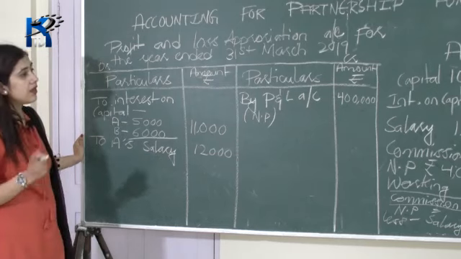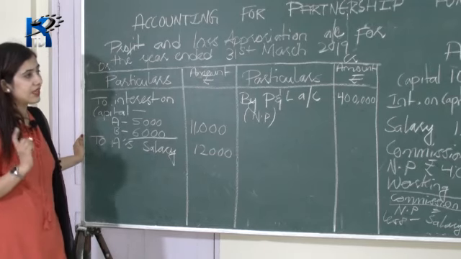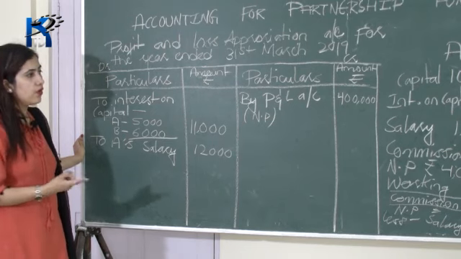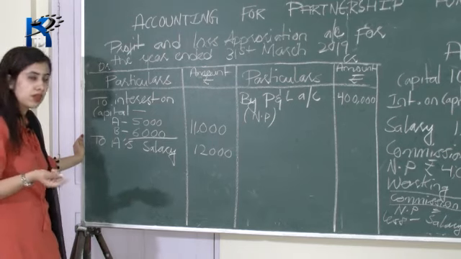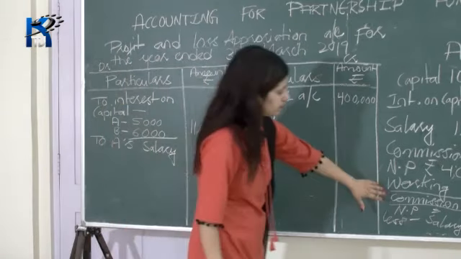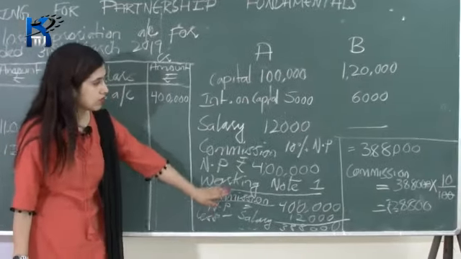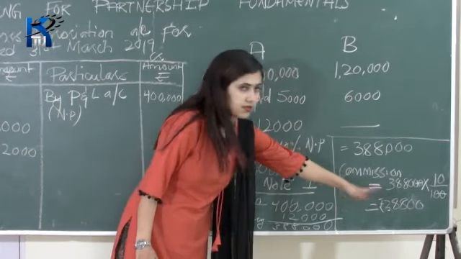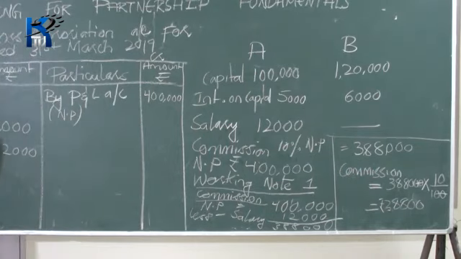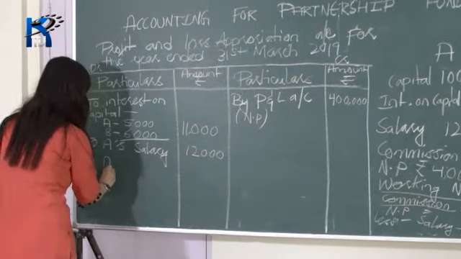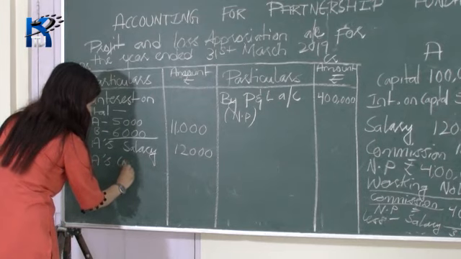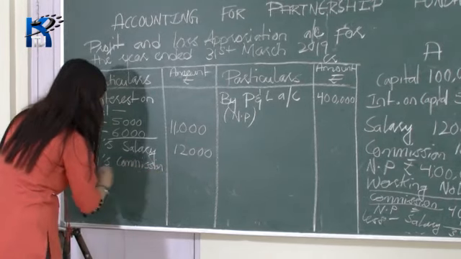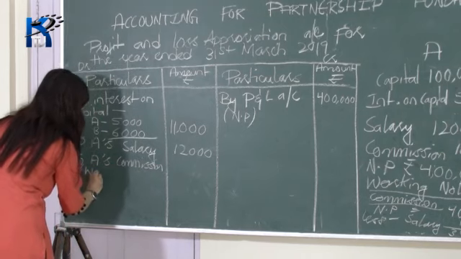Then after that, A is again getting a commission of 10% of the net profit after partner's salary, but before charging such commission. Okay, हामीले already calculate गरिसकेको छौं. Working note पनि मैले दिएको छु. So तिम्रो amount कति छ? 3,88,000. So now you have to consider this amount. ल? So right here to A's commission. Again A is getting a commission. So इसको amount कति छ? Write here working note 1.